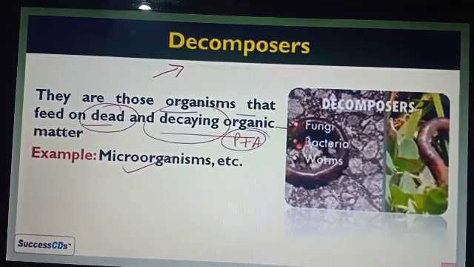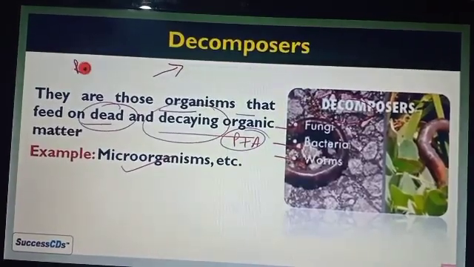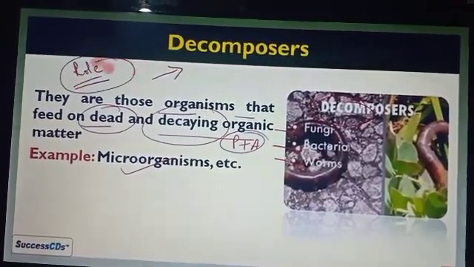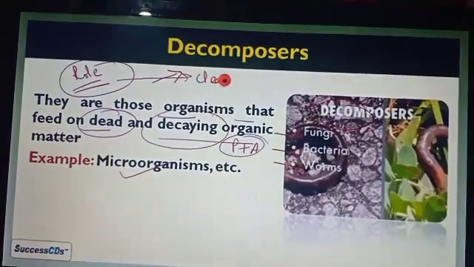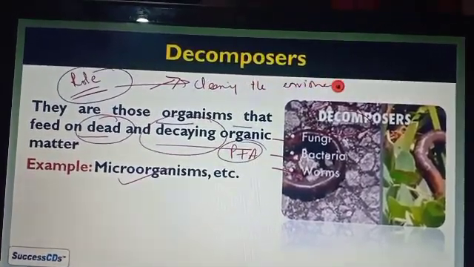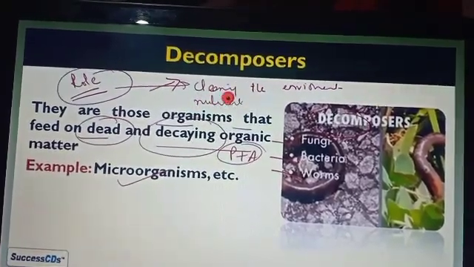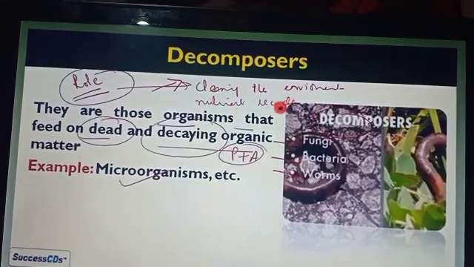For example, the microorganisms, fungi, bacteria, and the worms. They play a most important role because they help to clean the environment. Another function is that they also help to recycle the nutrients.